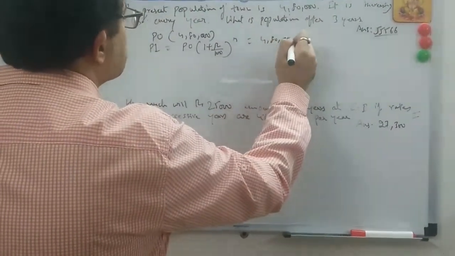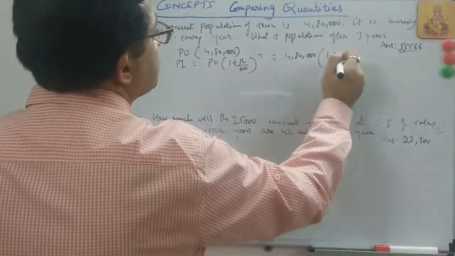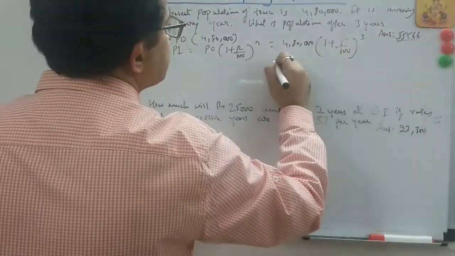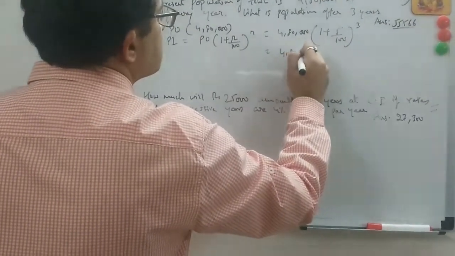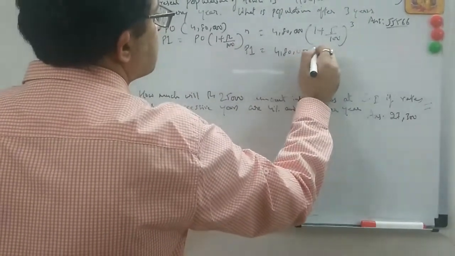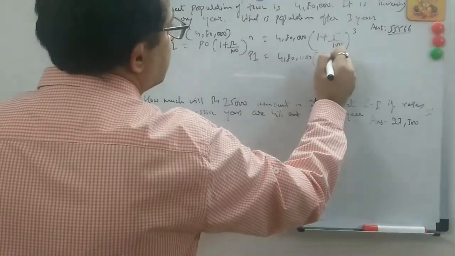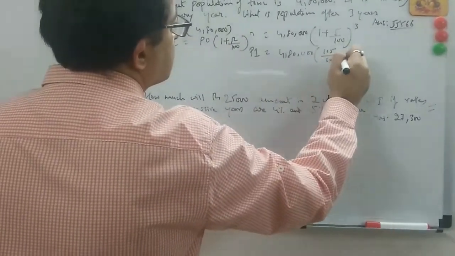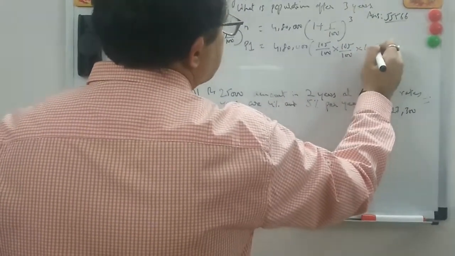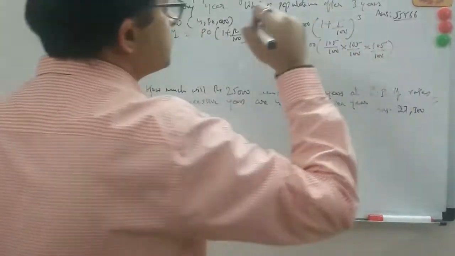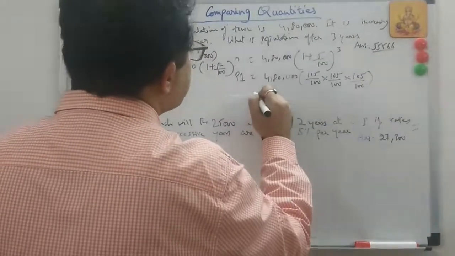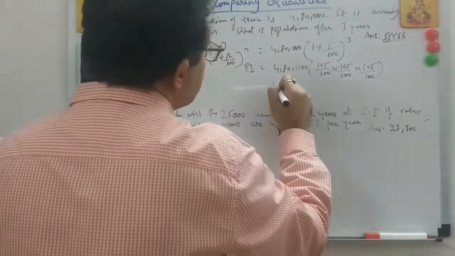So you just put 4,80,000, 1 plus the rate of interest, which is how much? 5%. Power of 3. So P1 is 4,80,000 times 105 by 100, 3 times. We do the calculation and put the answer over here.